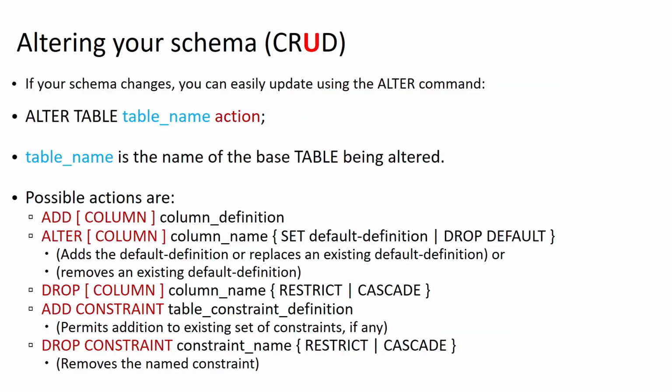All right, so once a table is created, we can also alter the schema of that table using the alter table command. So we can do things like add new columns, we can alter existing columns, changing their default definition or dropping their default definition. We can get rid of columns with the drop column command. We can add new constraints, remove constraints, really anything that we can do with the create command.